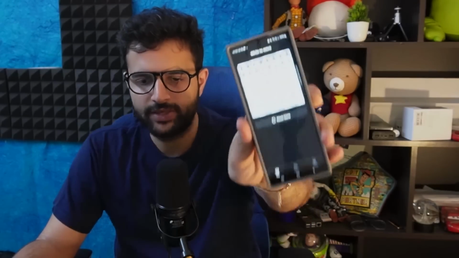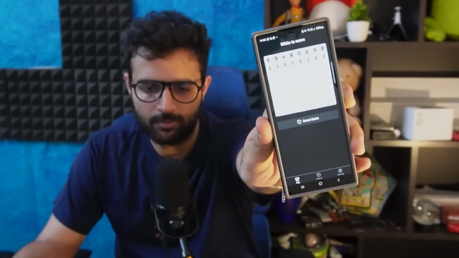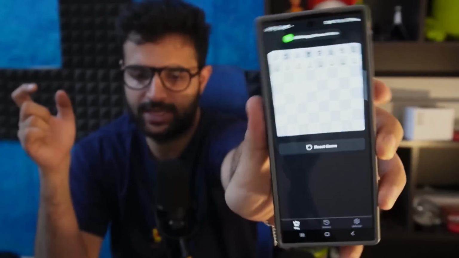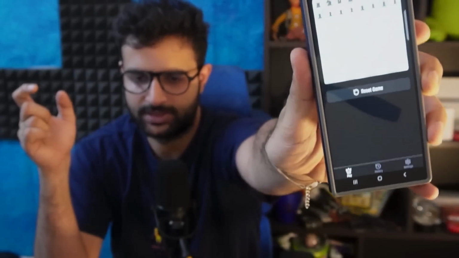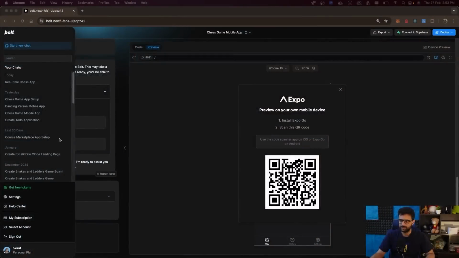There we go. I have the chess game on my phone as a mobile application. I can play it over here. In fact, I see better colors here compared to the browser version. If I select a piece, you guys can't see it, but there's good color coding right below it. And what's even better is I can actually change the code over here.